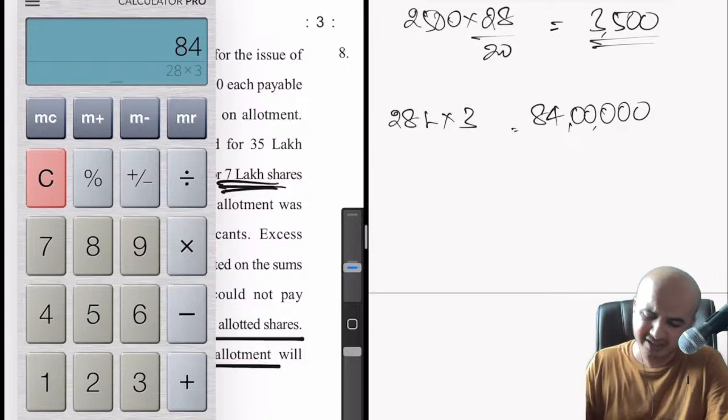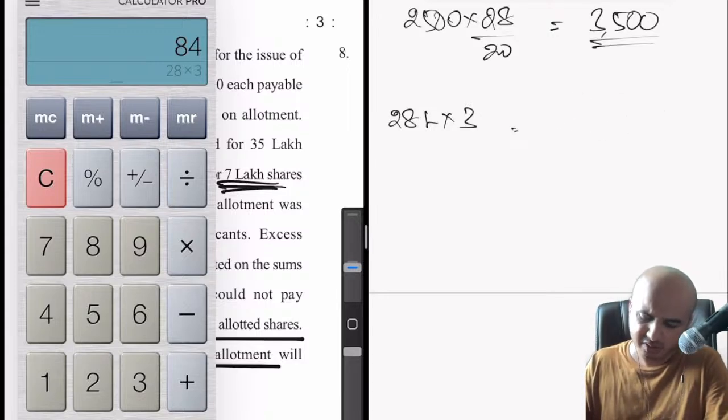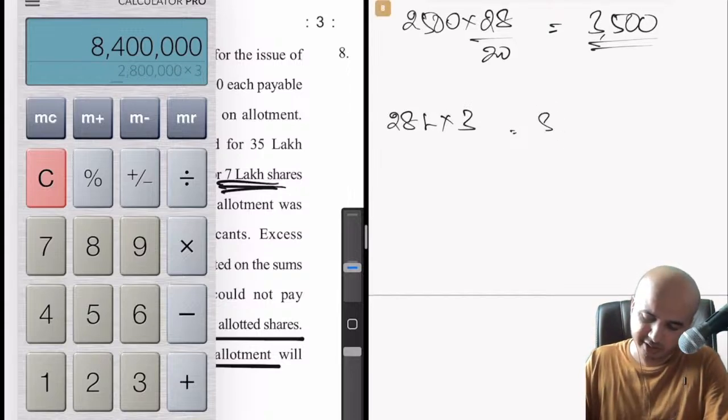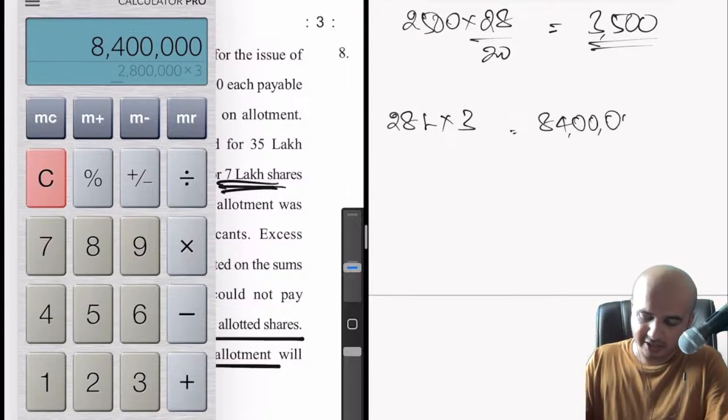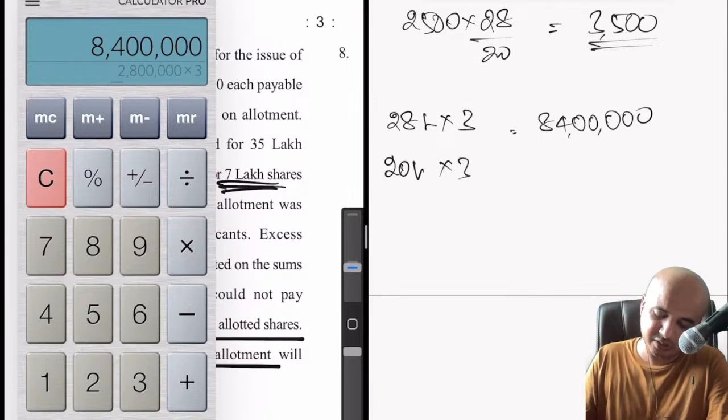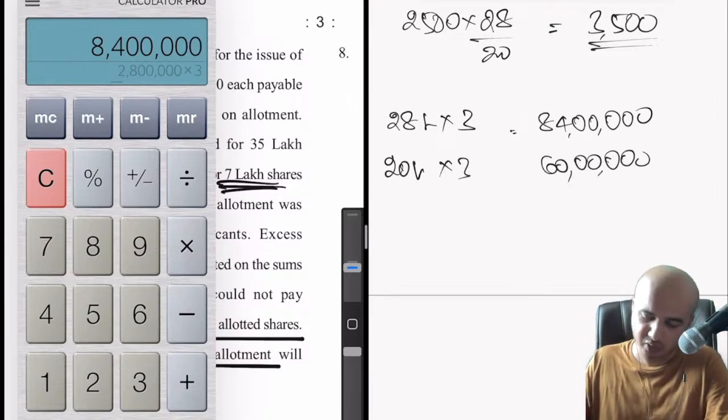Okay, 84 lakhs. Is it 84? Oh yeah, 84. Why am I getting confused? Okay, 84 lakhs. But we allotted only 20. So 20 lakhs into 3, which is 60. Fine, no issues here.